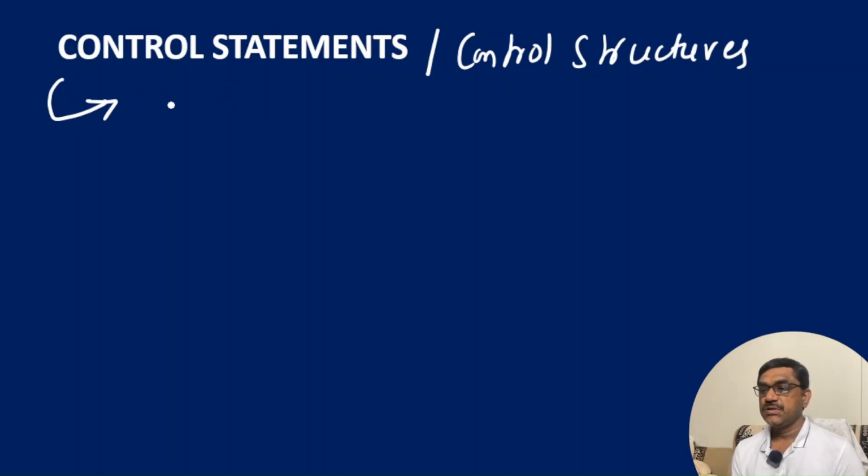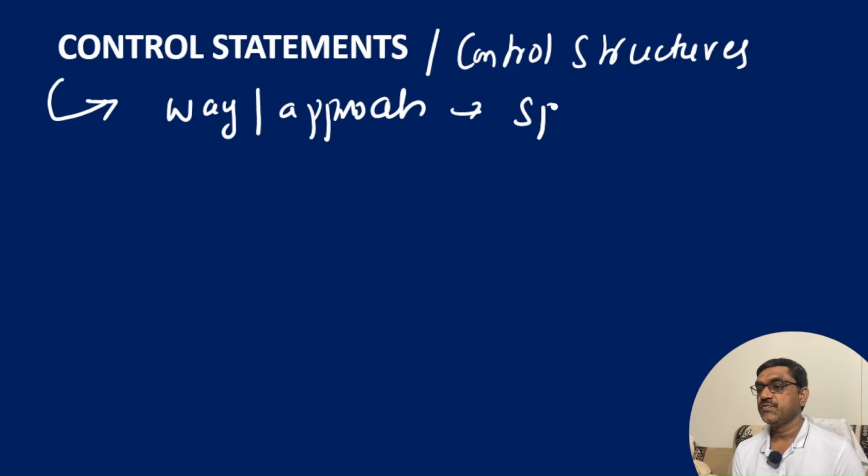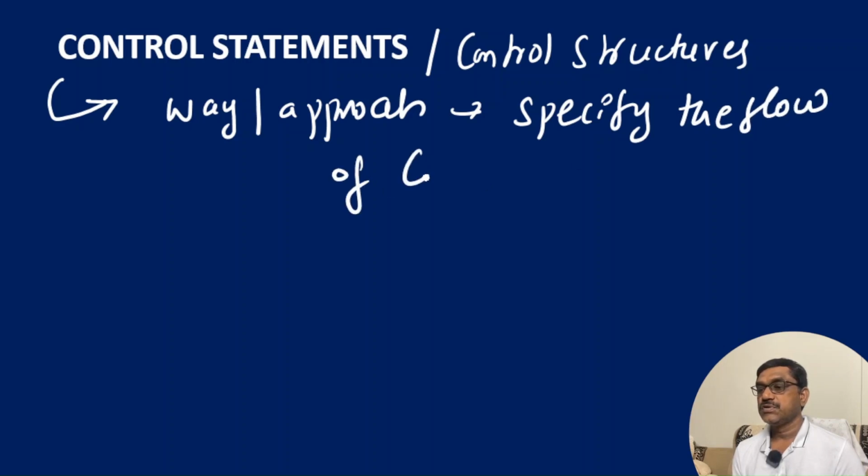Now, what do you mean by a control statement or control structure? Simply remember that this provides a way, or an approach, which specifies the flow of control in the program. This is very important.